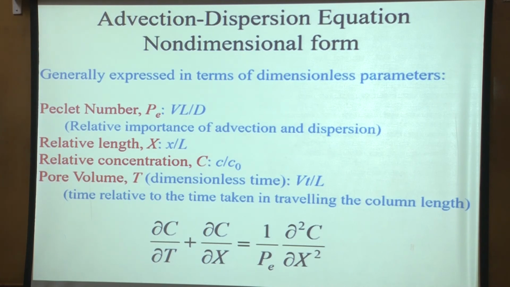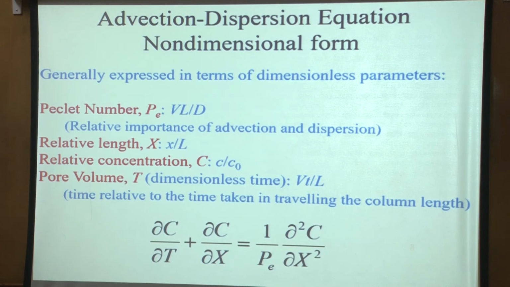So it represents some effect of advection, but if you have to come up with a physical description of Vt by L, what would you call it? Pore volume is the name given to it.